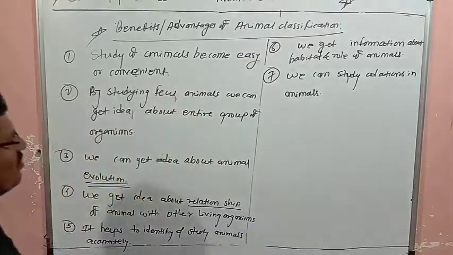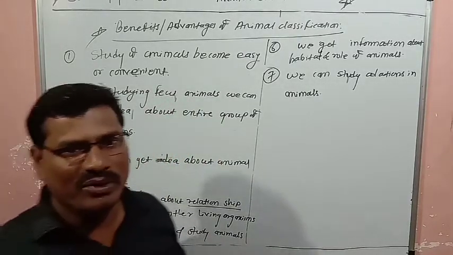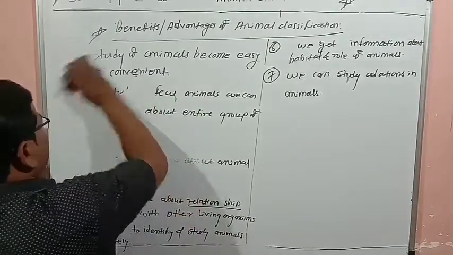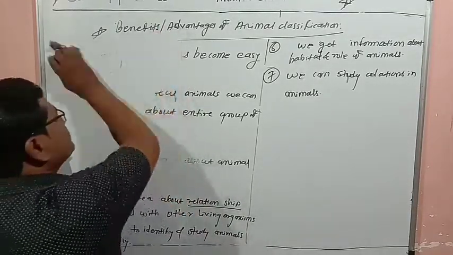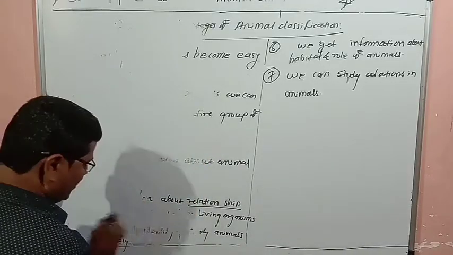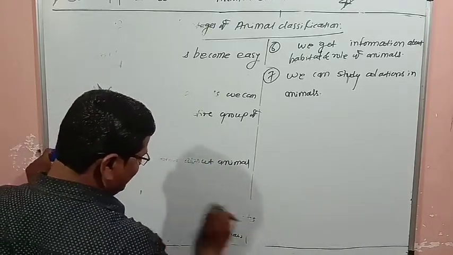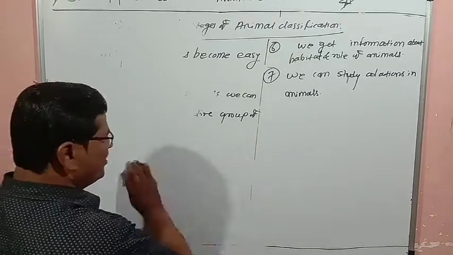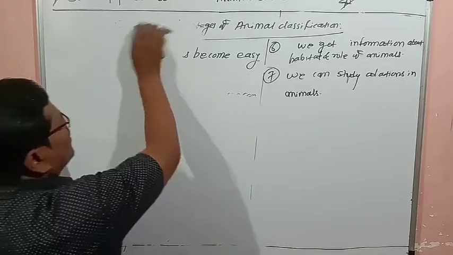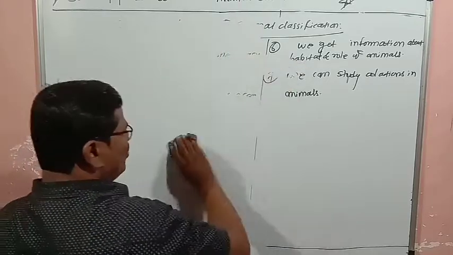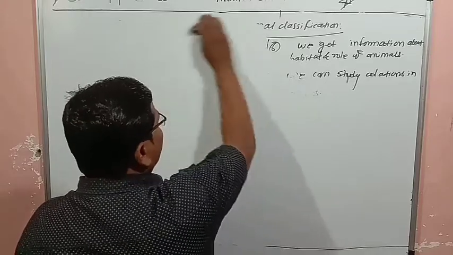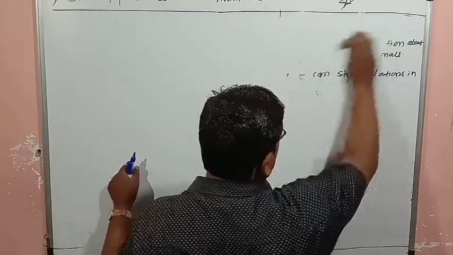So the next point is the traditional method of classification. We are going to learn what the traditional method of classification is. In the traditional method, animals are classified on the basis of the presence or absence of notochord.